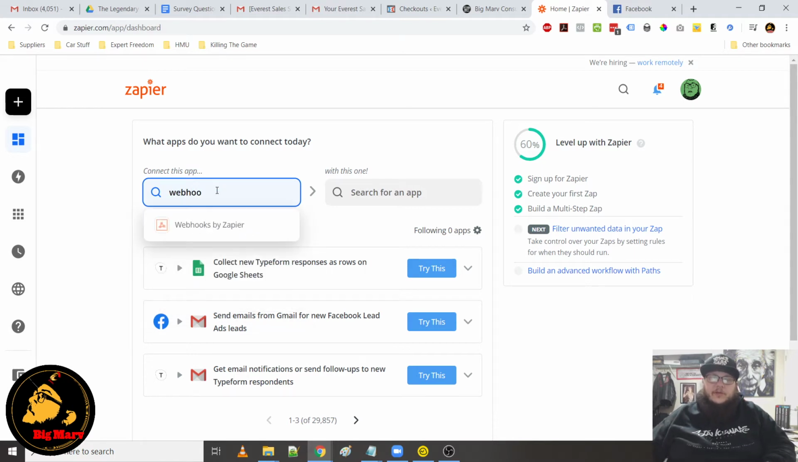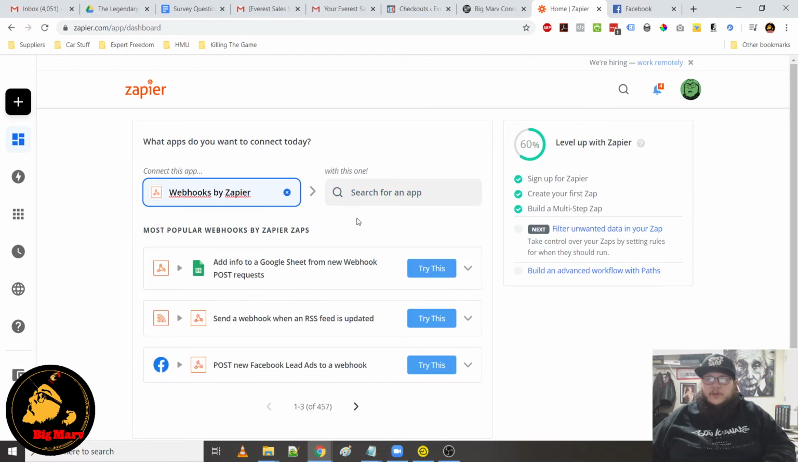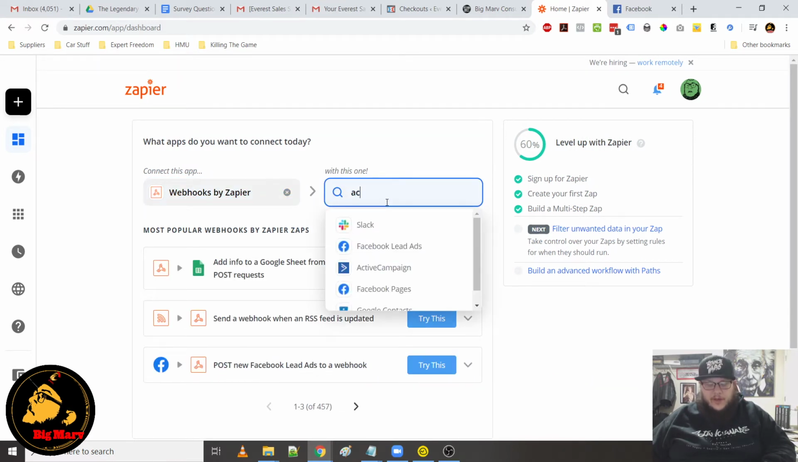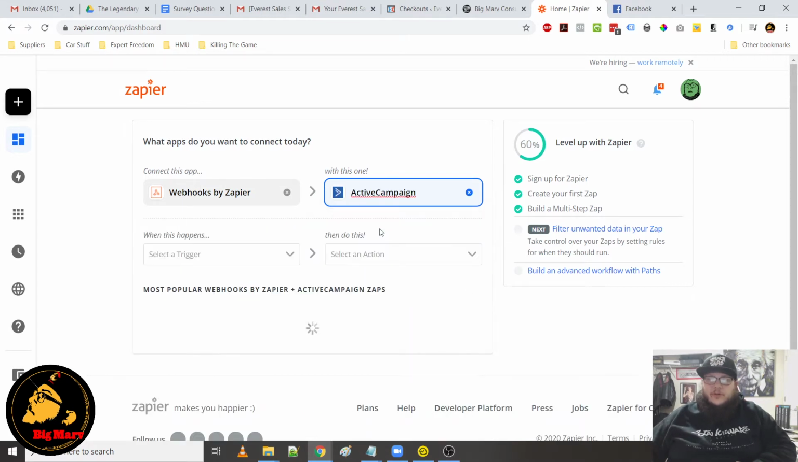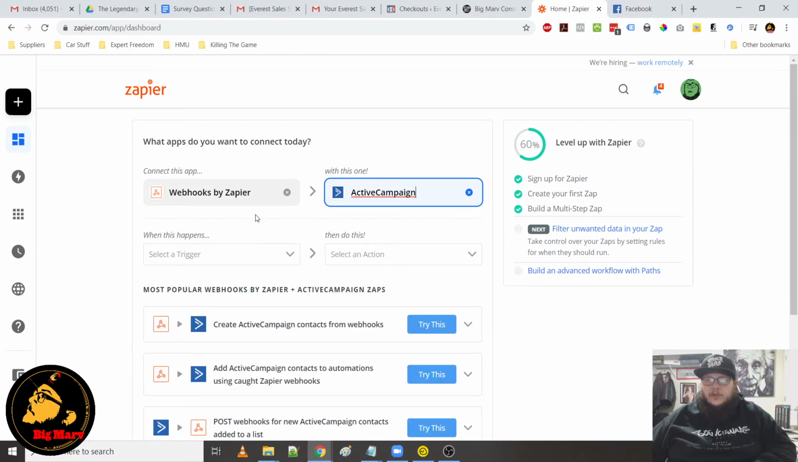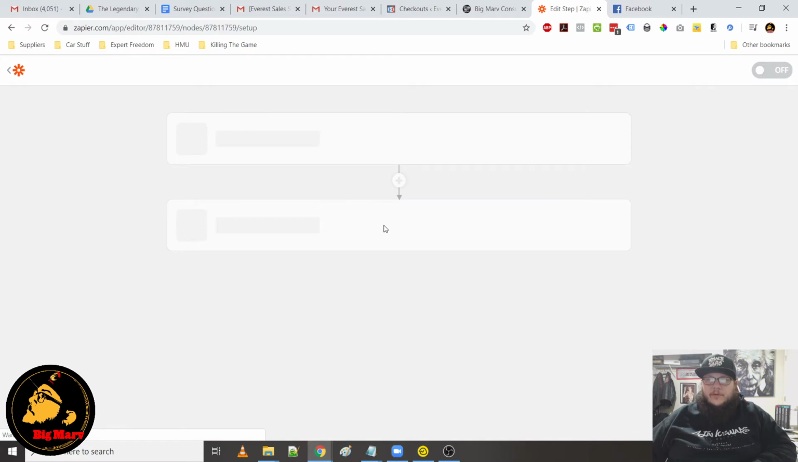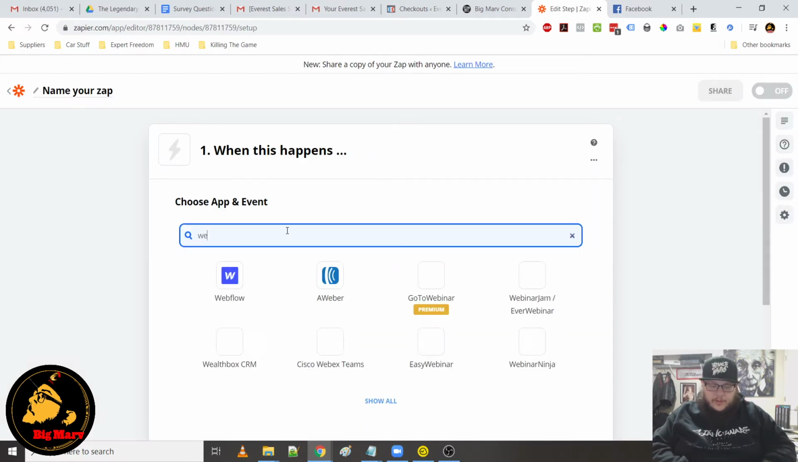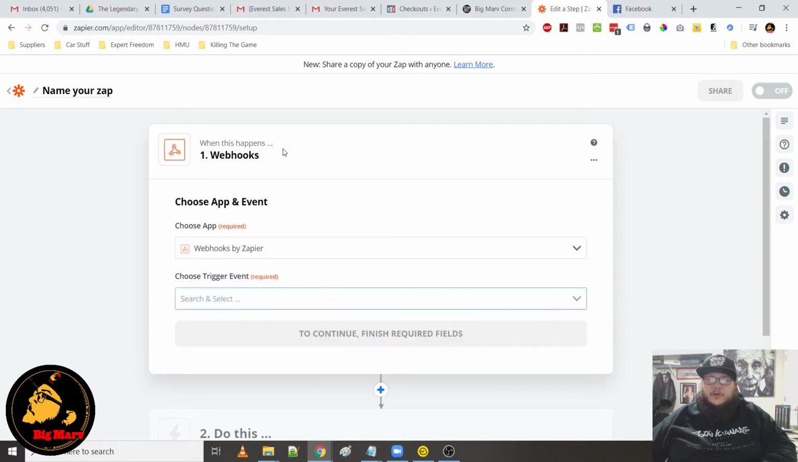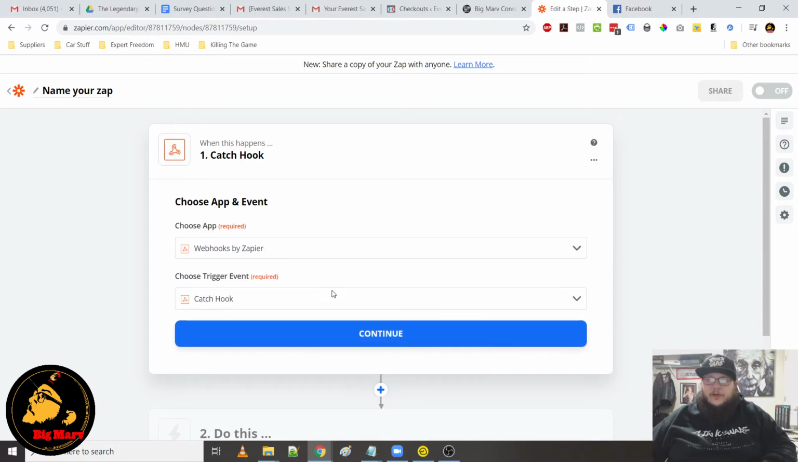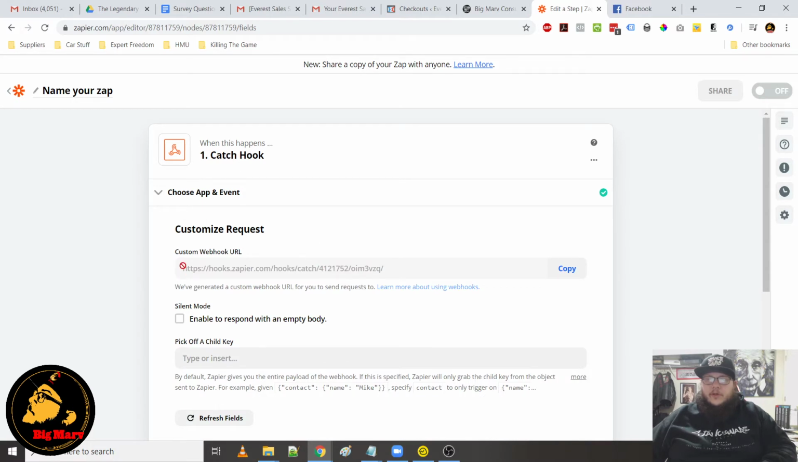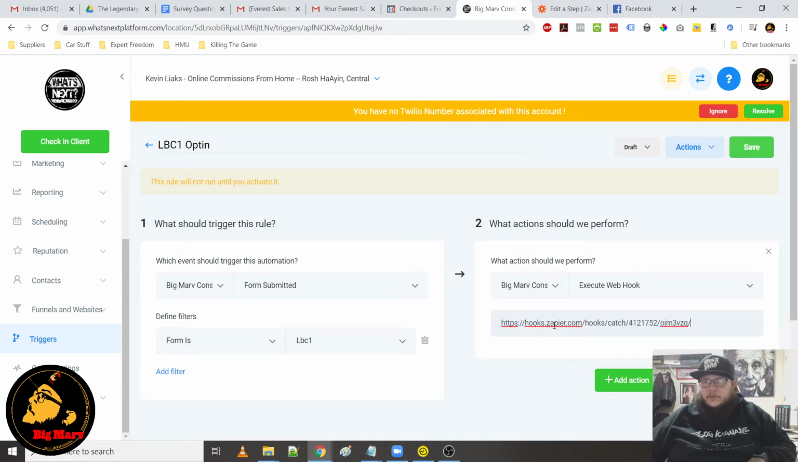So in this example, I will use ActiveCampaign because that's the other autoresponder I use. But if you have AWeber, if you have MailChimp, if you have Infusionsoft, Drip, Klaviyo, they all work. Right, so I'm just going to click Make a Zap, and then we're going to put Webhook by Zapier as the trigger that's going to trigger the event. Click Catch Hook, continue. It's going to give you a unique URL. Just copy that URL. You're going to paste it in here. You're going to hit Save, and then change this from draft to activate.